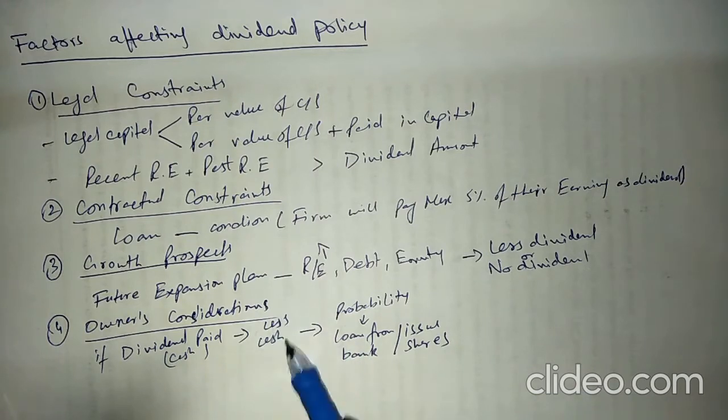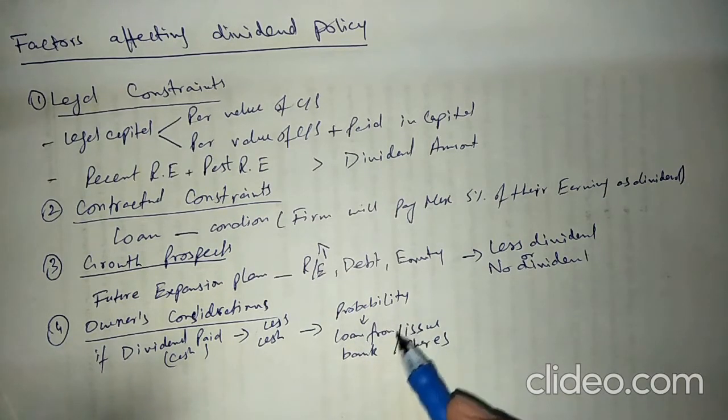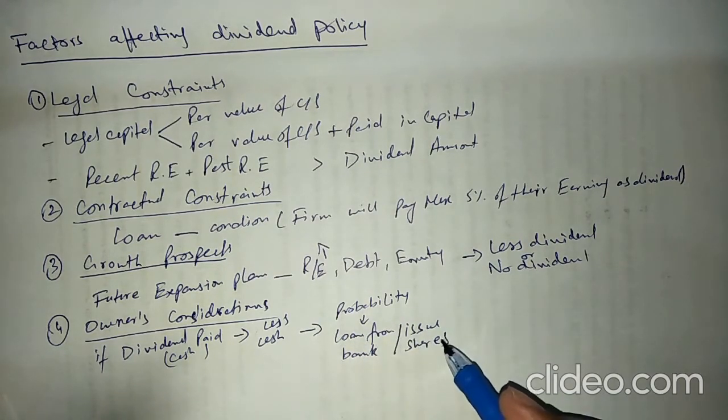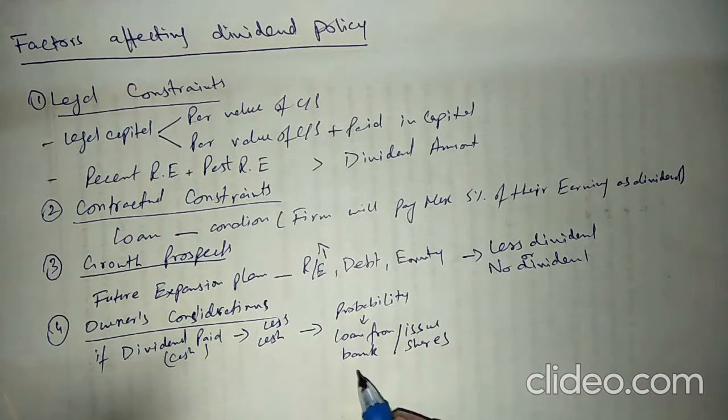And when cash is decreased, there is a probability that if next year they need a big amount of money, they will have to go to the bank or issue shares. If they take a loan, their bankruptcy risk will be higher.